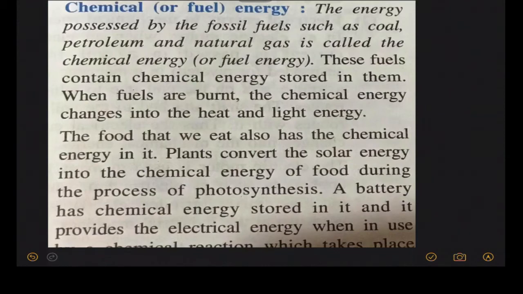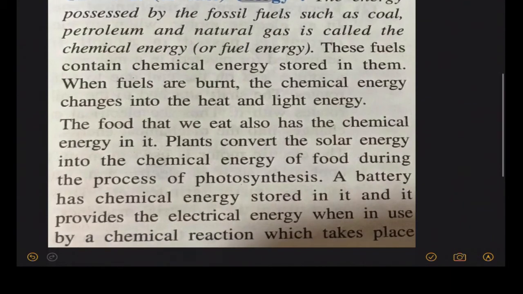The food that we eat also has chemical energy in it. Plants convert solar energy into chemical energy of food during the process of photosynthesis. This is just an example, where plants are using solar energy to make their own food, and when they are making their food, that food contains energy in the form of chemical energy.